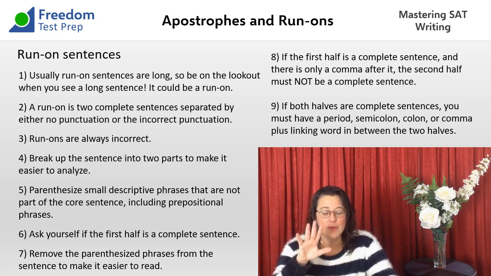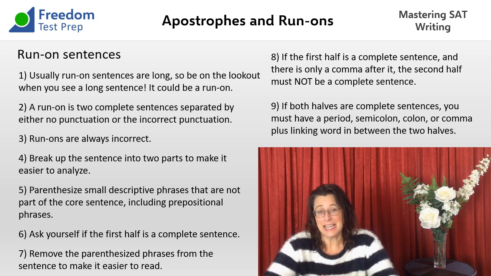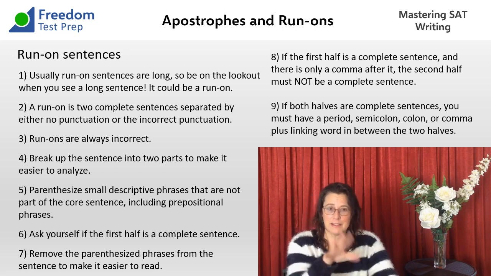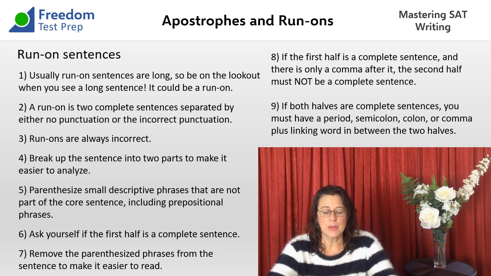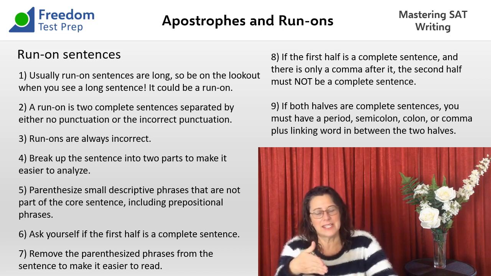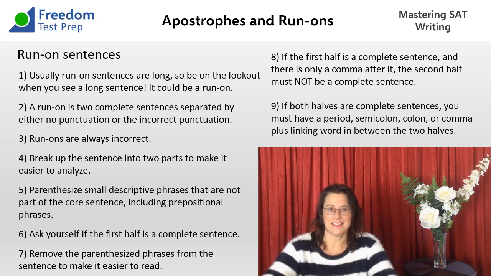All right, so now we read it and it says some of it drifted and then fell as particles. That seems like a sentence to me. We've got a subject, we've got the predicate with the verb. So we have two complete sentences separated only by a comma. This is a run-on sentence. So we have to fix that. And since the comma stays and that's not underlined, we have to make that second half not a complete sentence.